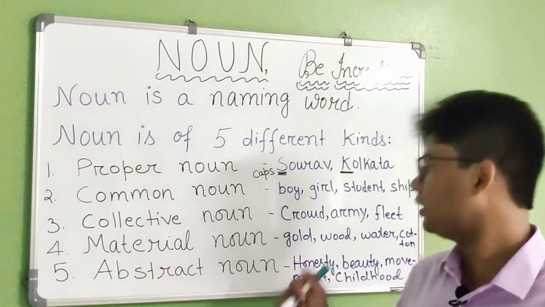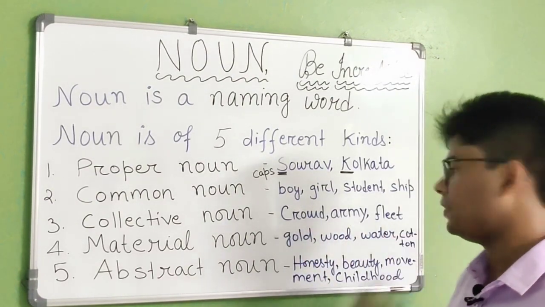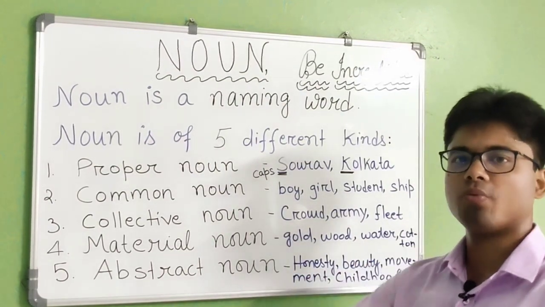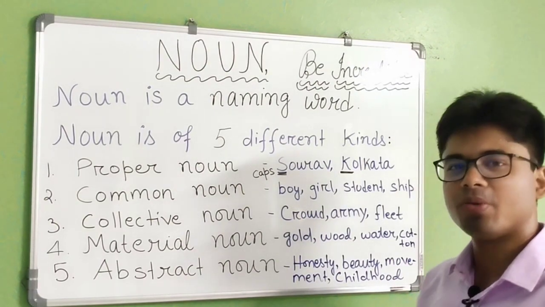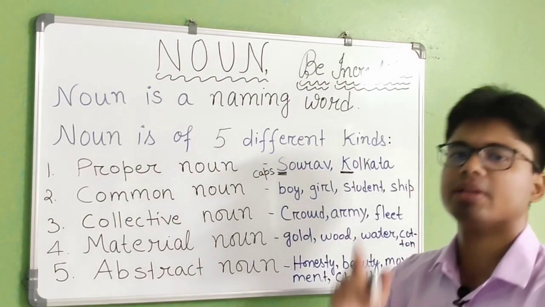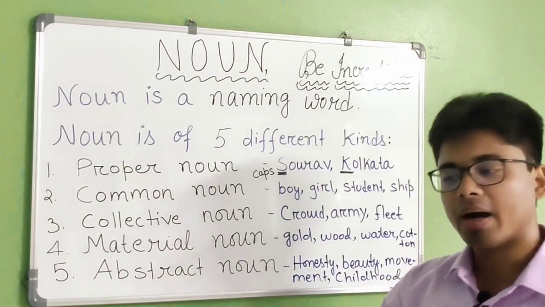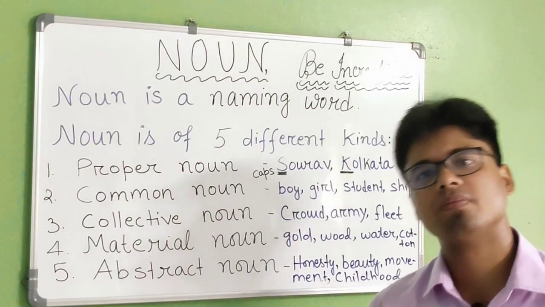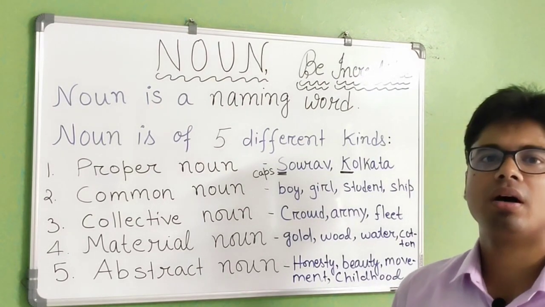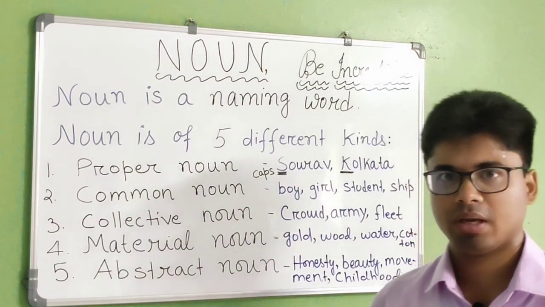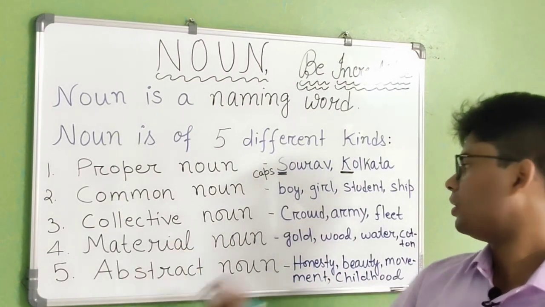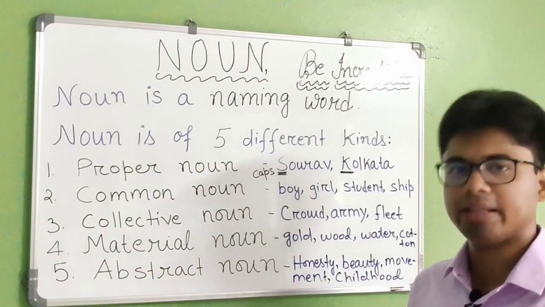We have written here crowd, army, fleet. What do you mean by crowd? Crowd meaning any group of people. So what is group? Group is again an example of collective noun. So where you are finding that there is not a single person, but there is a group of persons, or there are some groups of people, in this situation collective noun will take place.